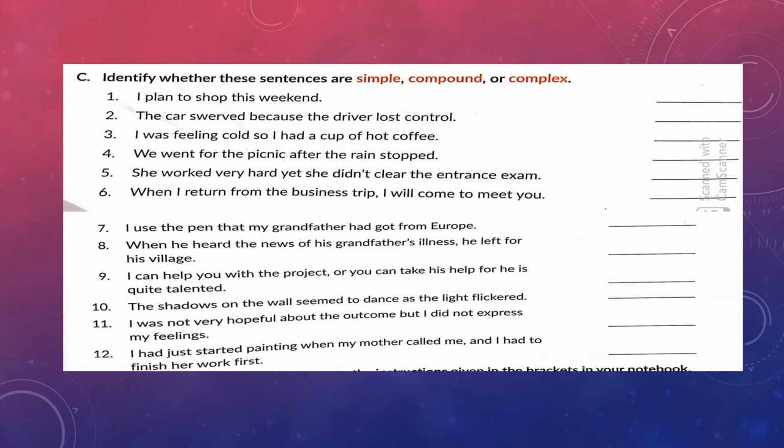The third sentence, you will see it's a compound sentence because so is a coordinating conjunction and both the parts of the sentence, I was feeling cold, I had a cup of hot coffee, are independent clauses. So these three I've discussed with you. The rest you're going to do on your own in the book itself.